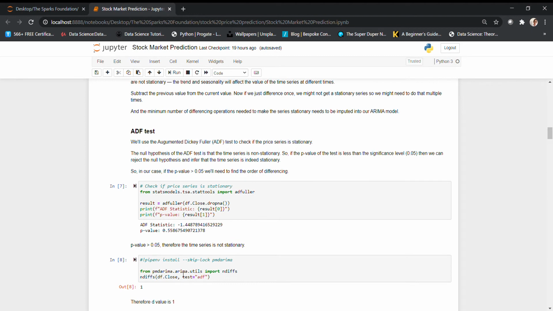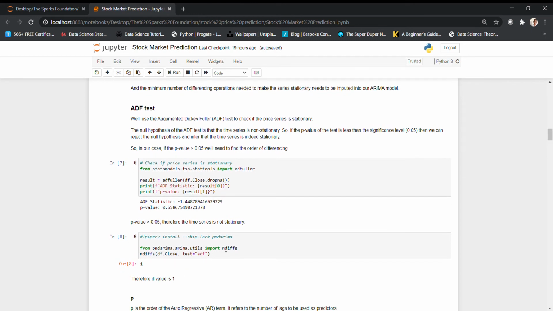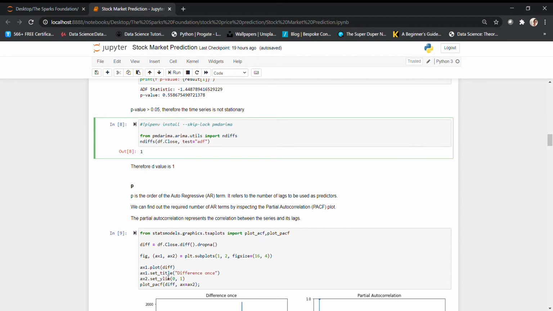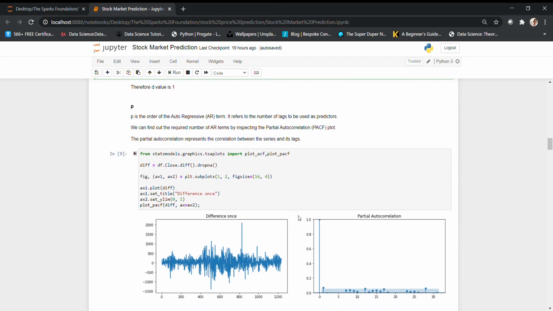Here I have identified how many times to difference it. We have got a result of 1, so the d value is 1. Then we have to find P and Q. For the P value, I'm going for the partial autocorrelation plot. This plot gives the output like this, in which you can see this point comes over the significance line. That point is from 1. So we can conclude that the P value is 1.